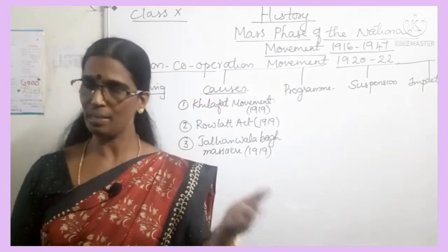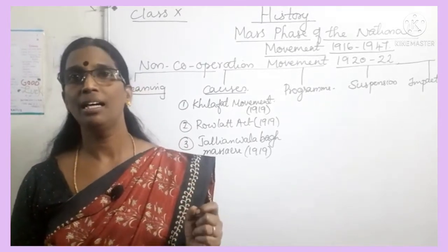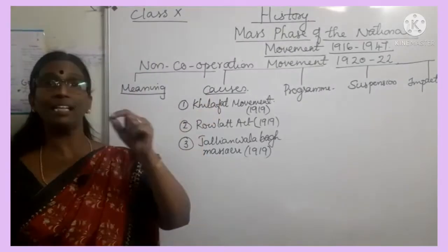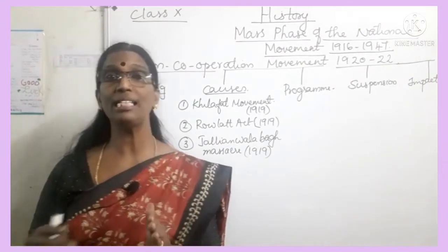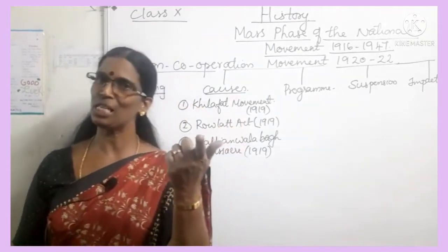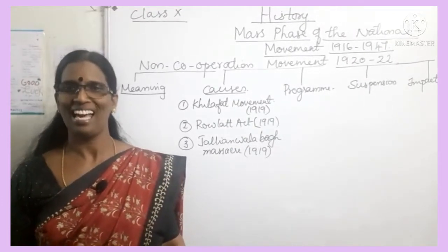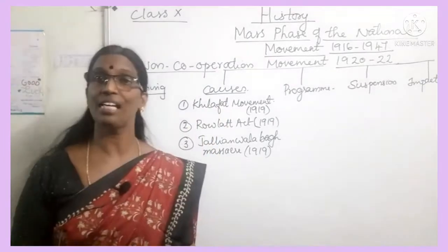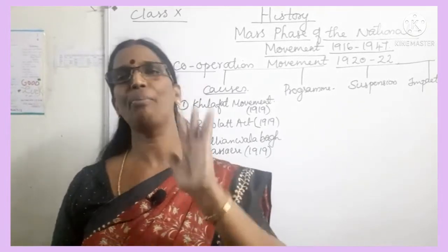When they conducted the Khilafat movement, Gandhiji saw an opportunity to unite the Hindus and Muslims and asked the Indian National Congress to support the Khilafat agitation. Congress agreed, and Gandhiji asked the leaders of the Khilafat movement to conduct a Khilafat non-cooperation movement.